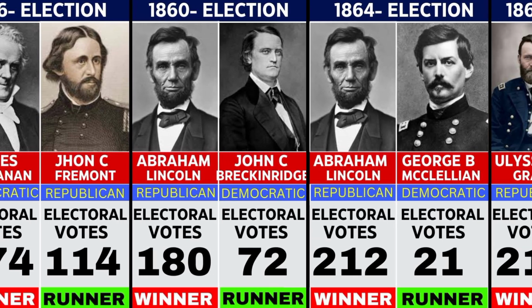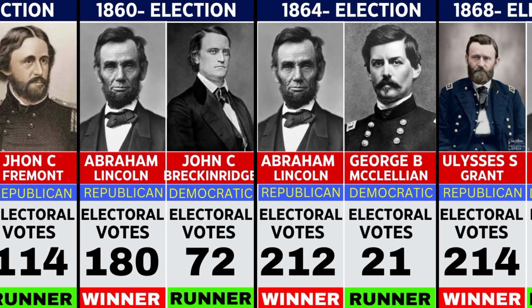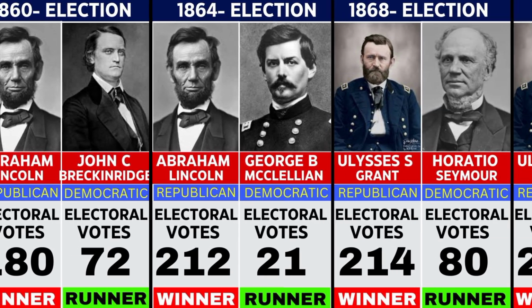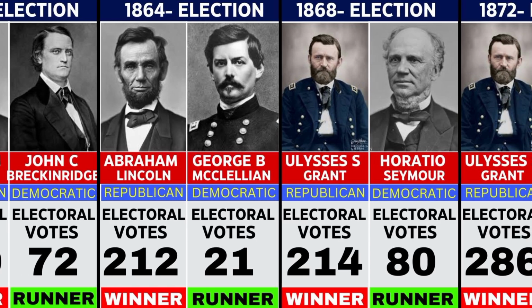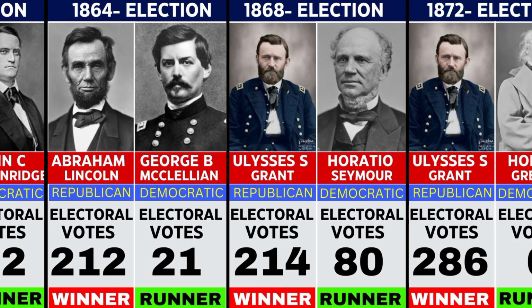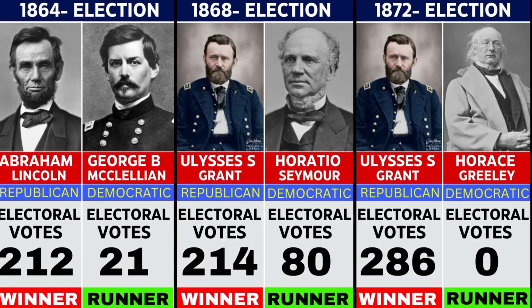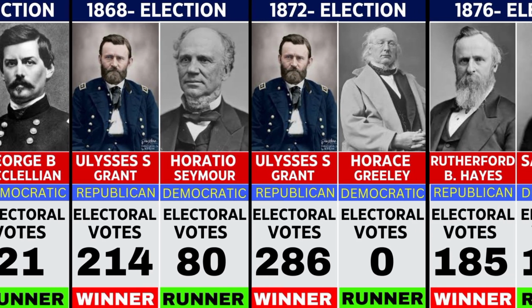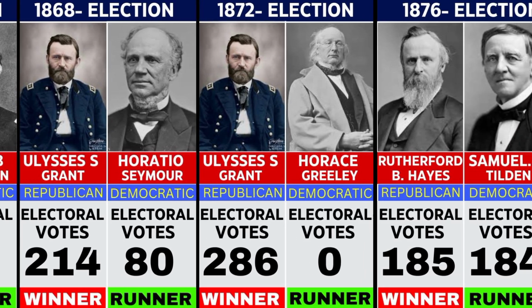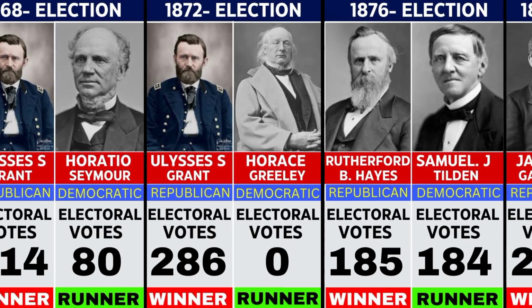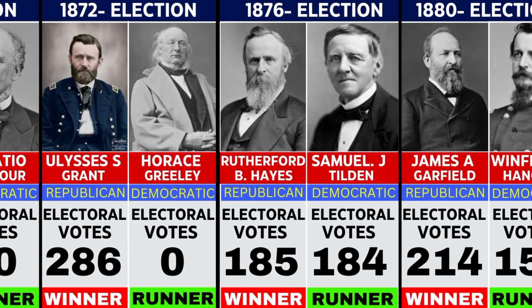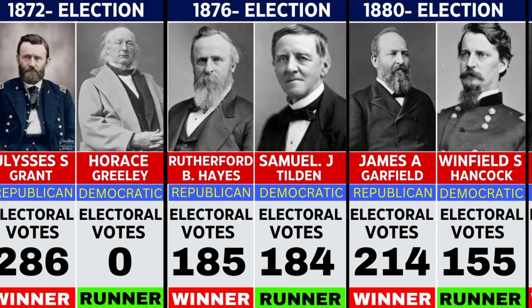In 1868, Ulysses S. Grant won with 214 votes to Horatio Seymour's 80. In 1872, Grant won again with 286 votes after opponent Greeley passed away. In 1876, Rutherford B. Hayes won with 185 votes to Samuel Tilden's 184. In 1880, James A. Garfield won with 214 votes to Winfield Hancock's 155.